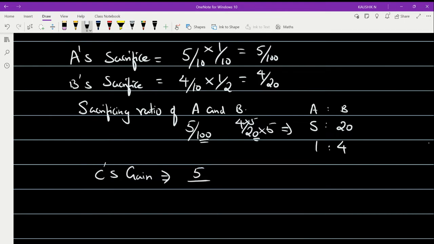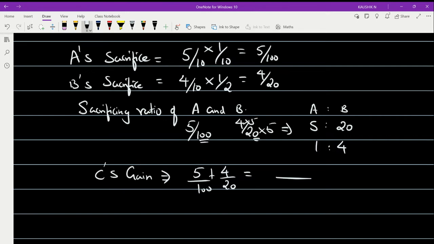I'm going to add the two values, 5 by 100 plus 4 by 20, because he's acquiring these two only from partners A and B. When I add these two, the bases are not similar, so I take the LCM.